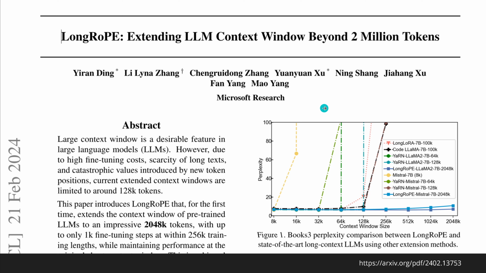Okay. But then, of course, in February 2024, we have Microsoft entering the stage and saying, hey, buddy, I have the solution. I know how to do this, and now I present to you LongRoPE. So we are extending our LLM context window beyond 2 million tokens. And we know how to do it. We looked back at RoPE, we looked back at the interpolation by Meta, we looked back at different other methodologies that appeared in the last 2-3 years, and now we have the solution for a 2 million token context length.